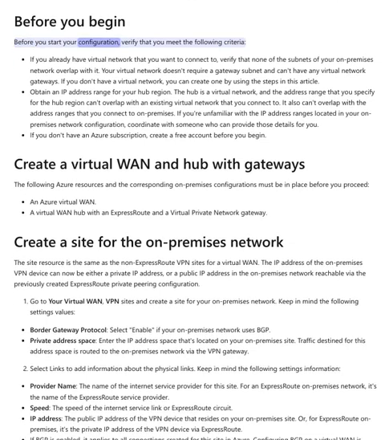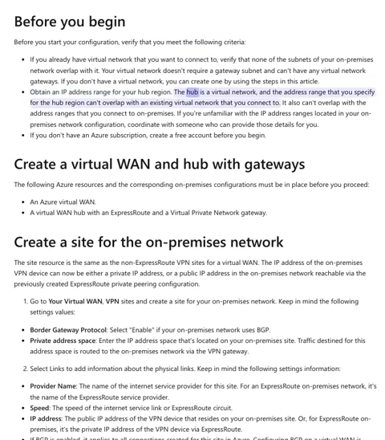Before you start your configuration, verify that you meet the following criteria. If you already have a virtual network that you want to connect to, verify that none of the subnets of your on-premises network overlap with it. Your virtual network doesn't require a gateway subnet and can't have any virtual network gateways. If you don't have a virtual network, you can create one by using the steps in this article.